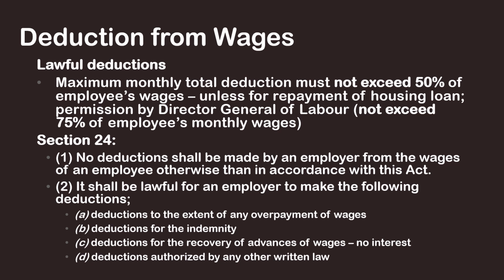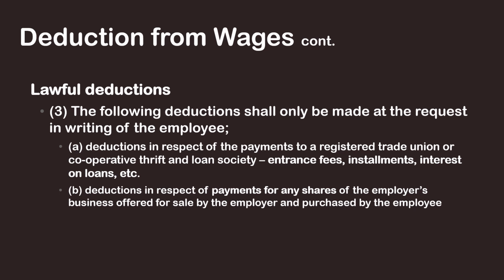It shall be lawful for an employer to make the following deductions, including deductions to the extent of any overpayment of wages, deductions for the indemnity, deductions for the recovery of advances of wages, no interest, and deductions authorized by any other written law. The following deductions shall only be made at the request in writing of the employee, including deductions in respect of payments to a registered trade union or cooperative thrift and loan society, such as entrance fees, installments, interest on loans, and such.